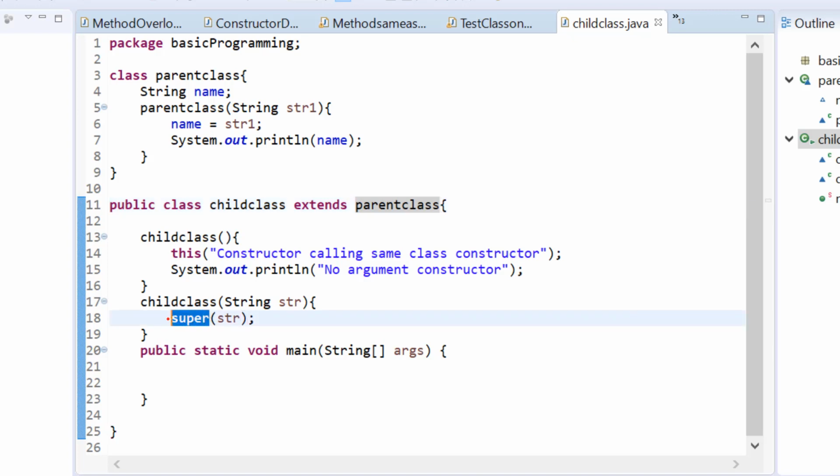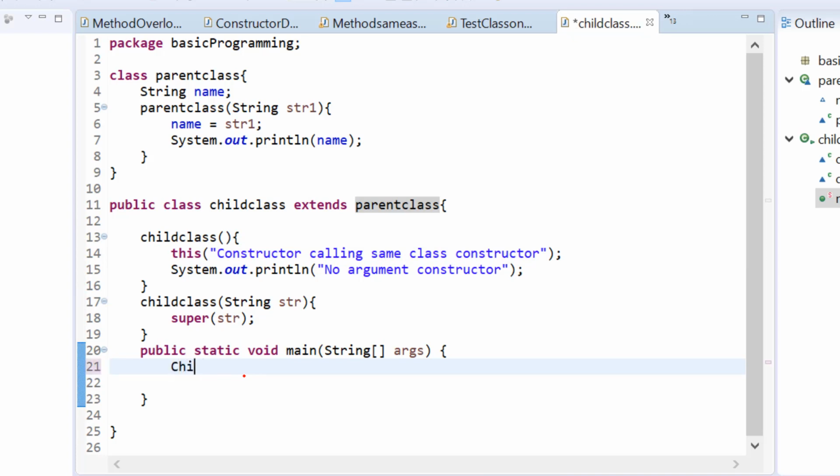So we are using the super keyword here, and since the parent class accepts a string as an argument, we are passing the same string that we are getting to this constructor. And where are we calling this constructor? In the default constructor, we are using this to call another constructor of the child class, the parameterized constructor.